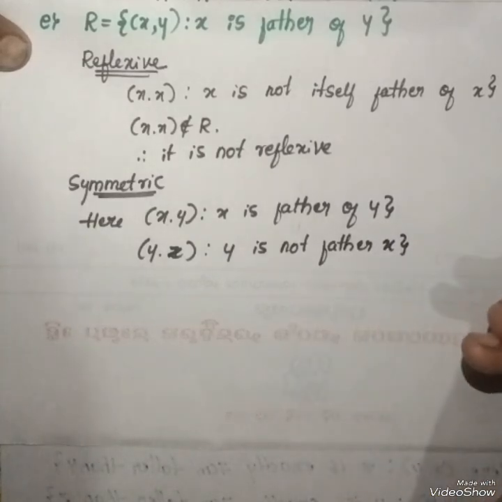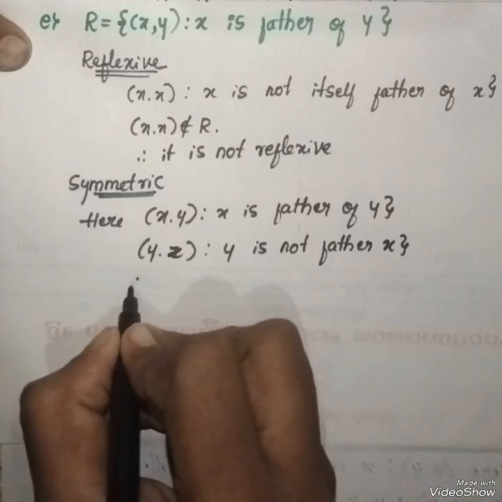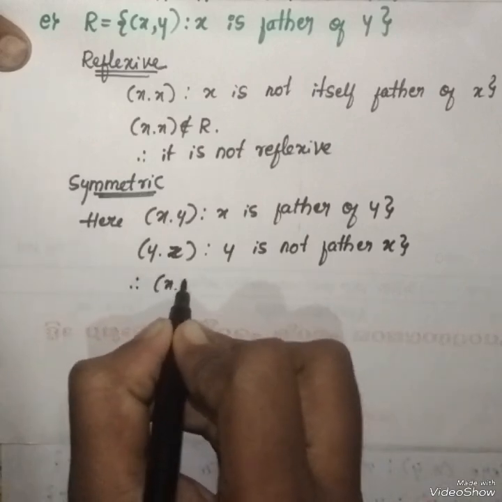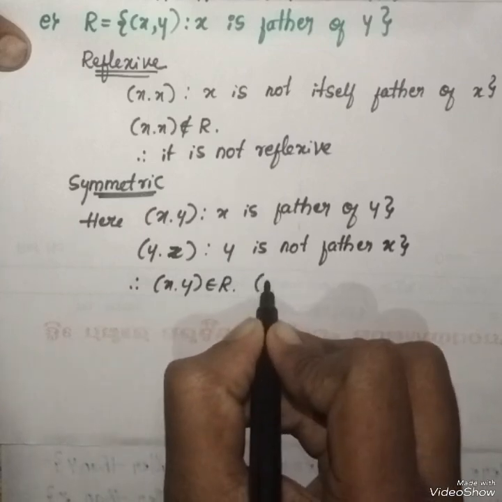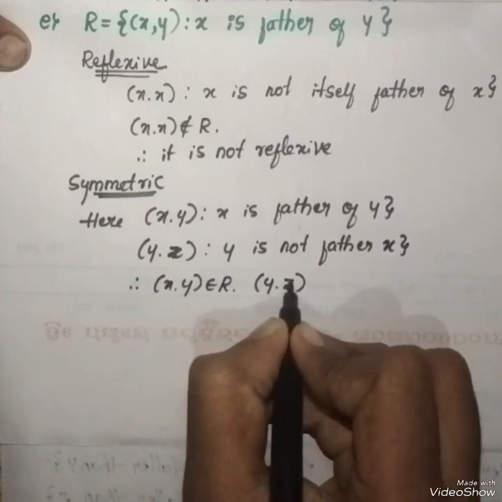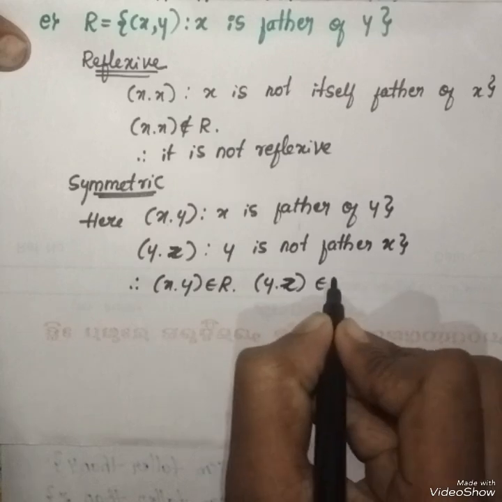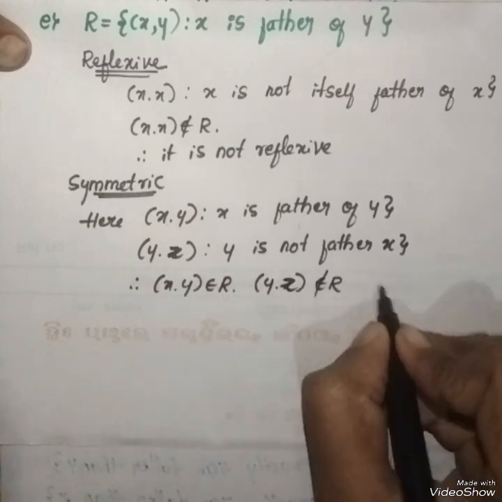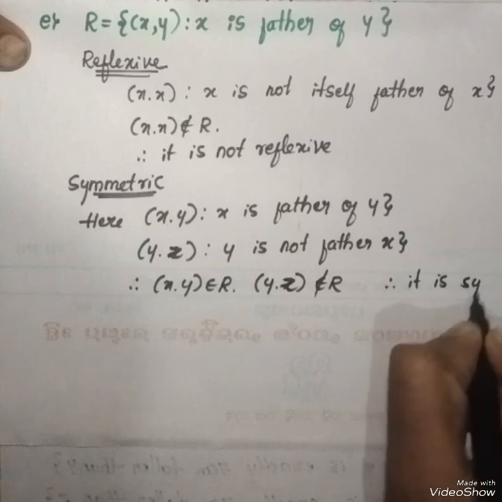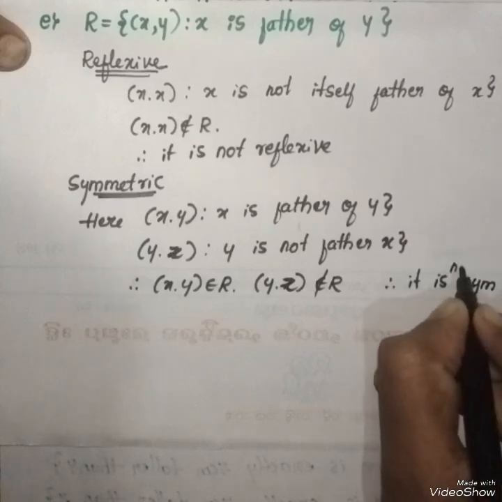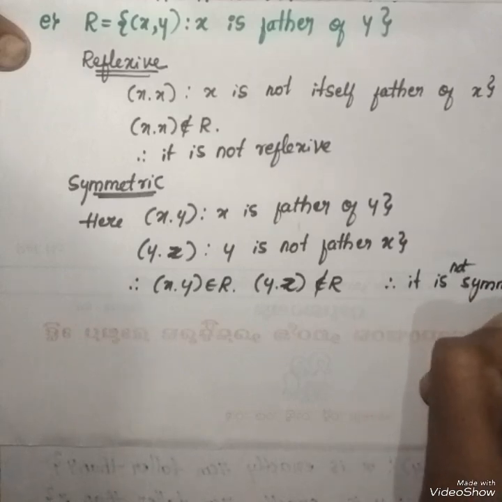We already know the condition, y becomes son and x becomes father. Therefore, x comma y belongs to R, but y comma x does not belong to R. Therefore, it is not symmetric.